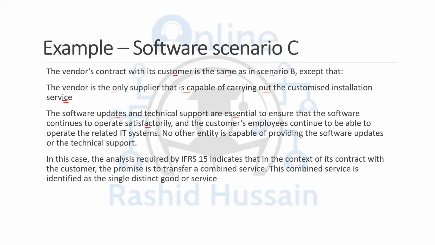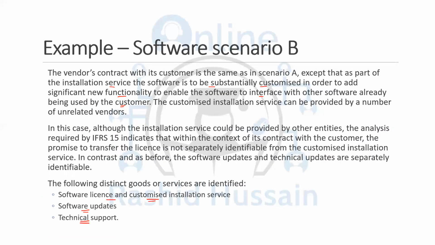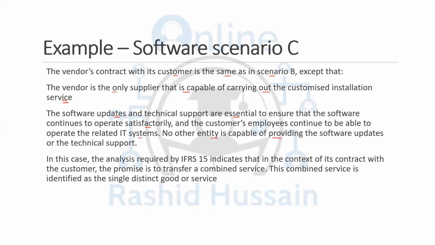Now, there's no option to run the software without technical support and updates. That is essential as well. And the customer's employees continue to be able to operate the related IT systems. No other entity is capable of providing the software updates and technical support. In that case, all of these 4 performance obligations are a single obligation.